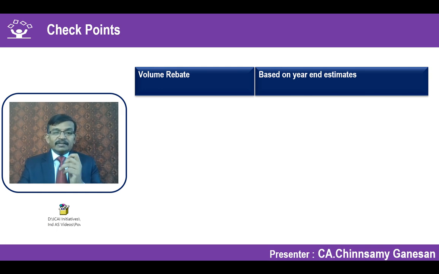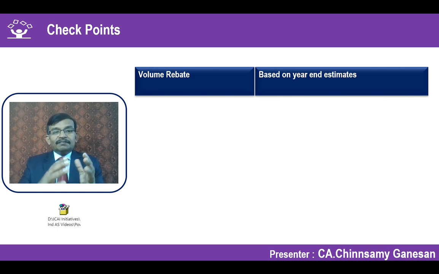But the term says he is entitled to the volume rebate right from the first unit which has been lifted by the customer. So if I defer till such time he achieves that 1 million, it is incorrect, because the reported profits of the previous quarters would not have the cost, only the revenue. So it says do your year-end estimate whether the customer will be able to claim volume rebate. If so, apply right from the first unit which has been lifted.